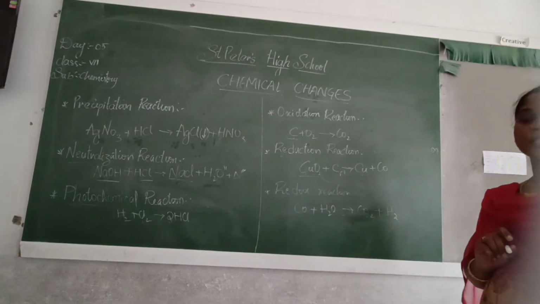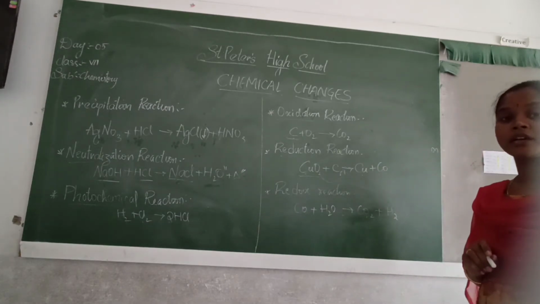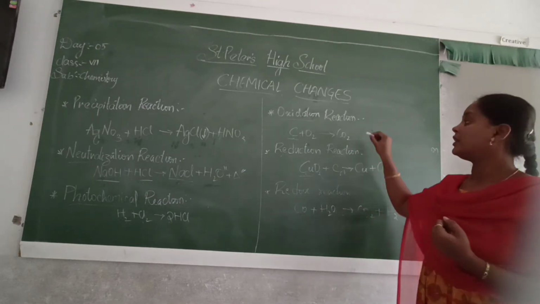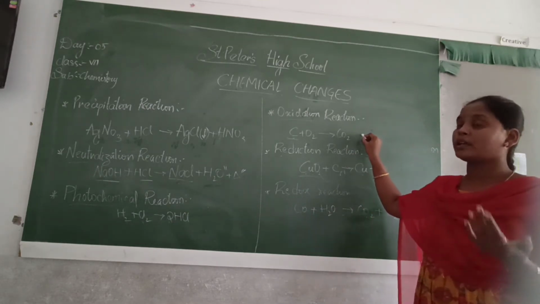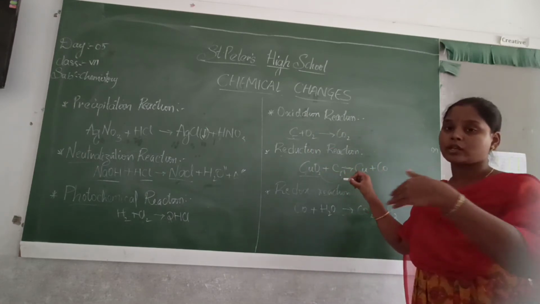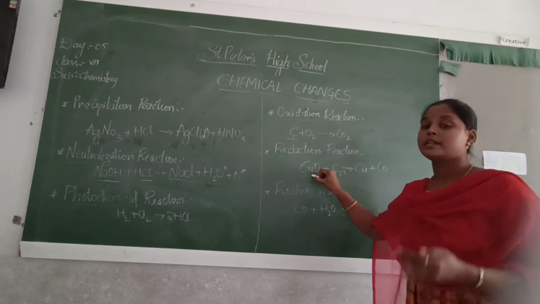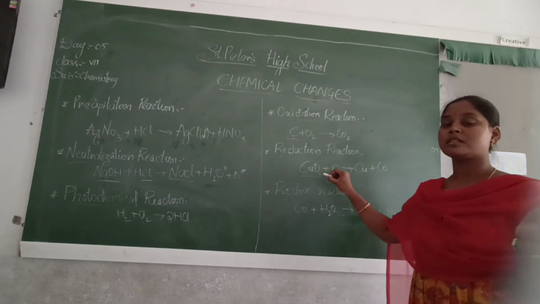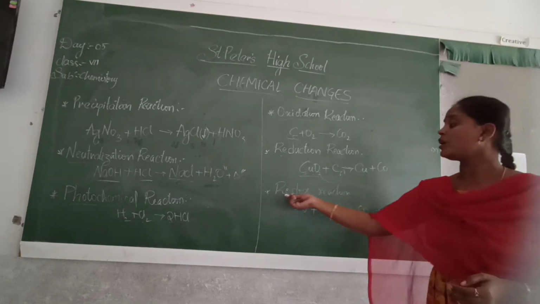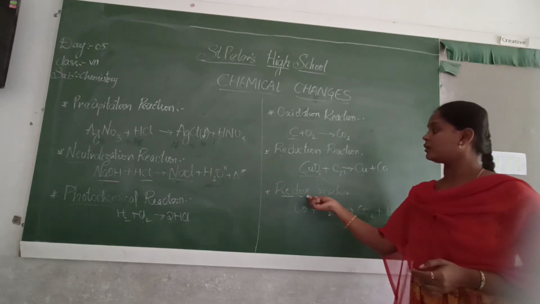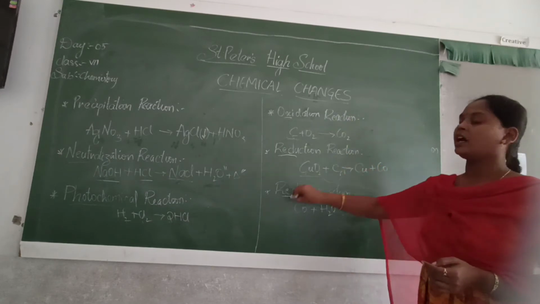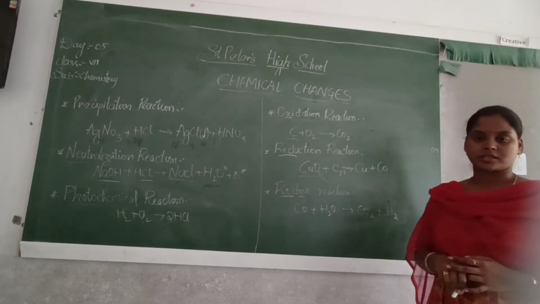So in reduction, oxygen is removed. In oxidation, oxygen is combined. If it is combining, we call it an element is oxidized. If it is removing or moving to another element, we can say an element is reduced. That means it is released by one oxygen element. Next is redox reaction. Redox means what? From these both we have obtained the redox reaction.